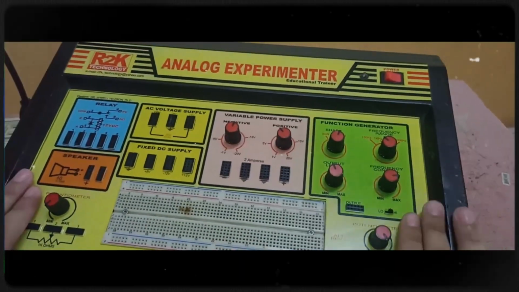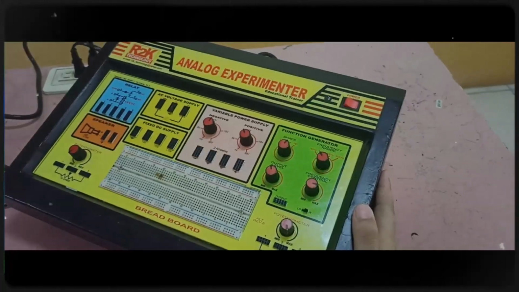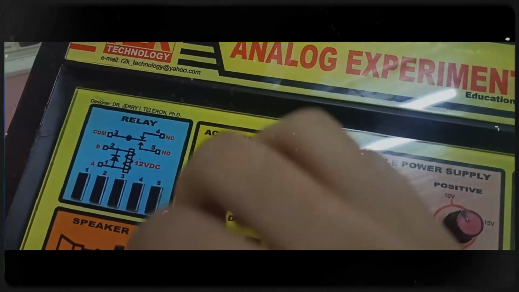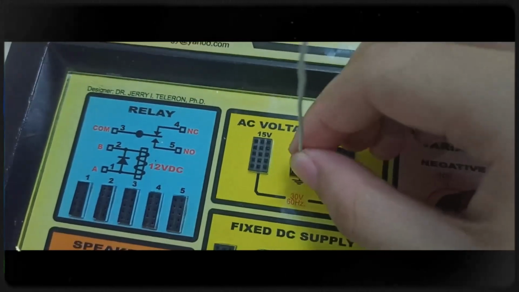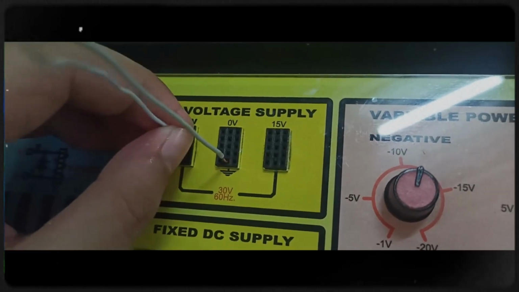Now, let's go to the analog experiment. Let's start by plugging in power. For this experiment, we will be using the voltage AC supply. Insert a connecting wire into the ground and into the 15 volts. Make sure that the other end of the connecting wire is 15 volts.